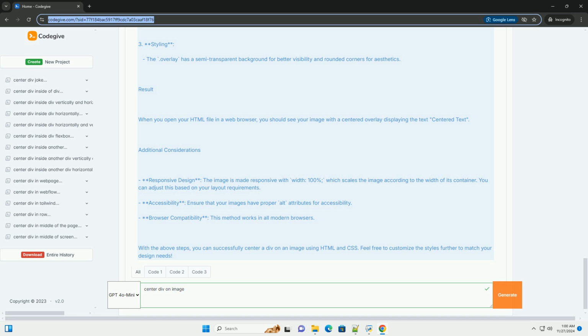Result. When you open your HTML file in a web browser, you should see your image with a centered overlay displaying the text, centered text.